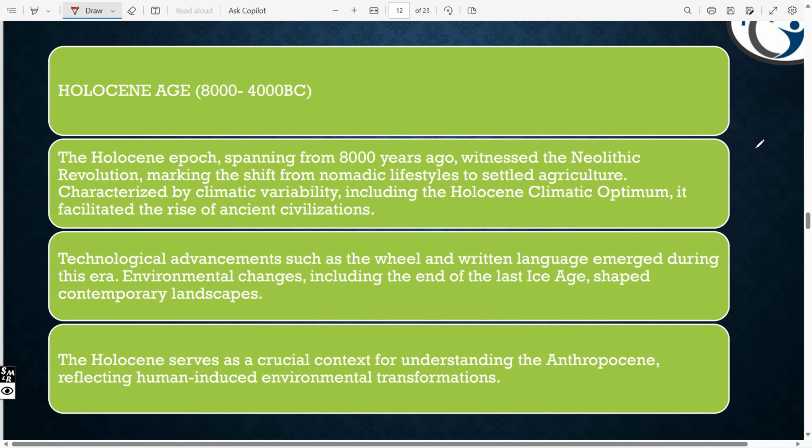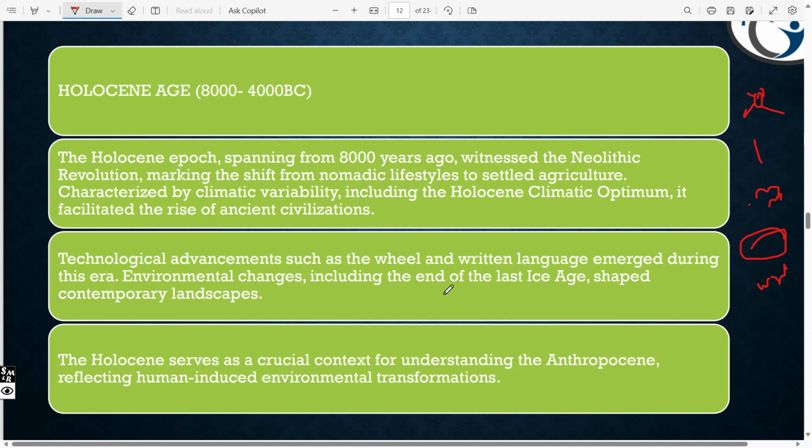This means they knew that in this period rain will come, in this period there is sunlight, in this period there are some clouds. So they got climatic ideas, which made agriculture develop. After that, technological advancements such as the wheel and written language emerged during this era. So here they came to know about the wheel and written script, and they emerged.